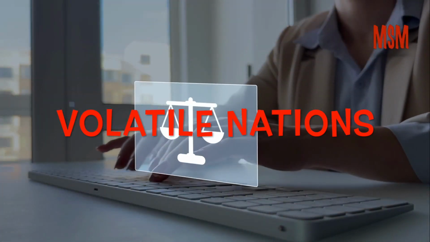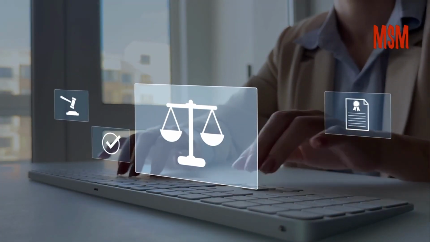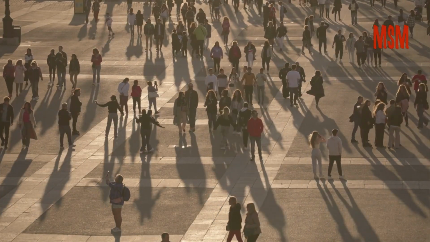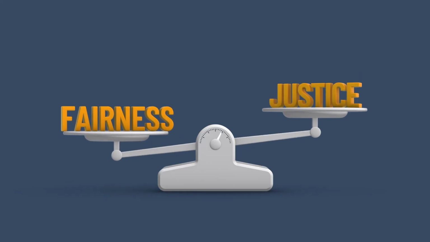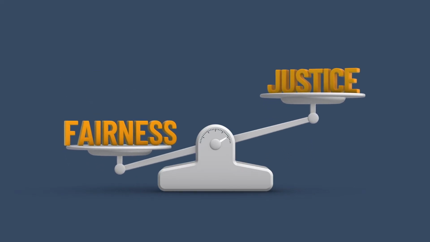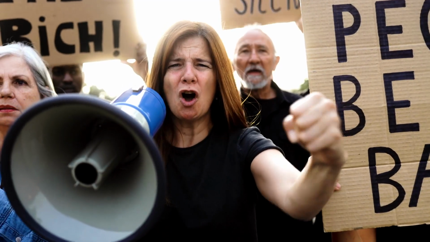One important reason is fair laws. Stable countries usually have laws that apply equally to everyone. When people believe the laws are fair, they are more likely to follow them. In countries where laws are unfair or only protect certain groups, people may become angry or lose trust in the government, which can lead to unrest.